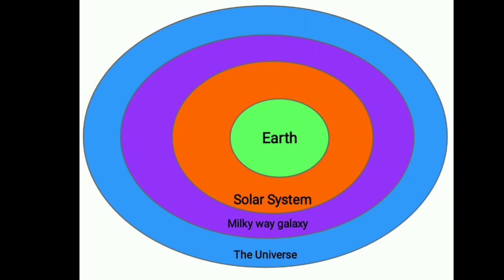And where is the solar system? It is located in the Milky Way galaxy. There are so many galaxies in the universe. One is the main galaxy, the Milky Way galaxy, in which the solar system is located. And so many billions of galaxies created the universe. Just observe how big our universe is.